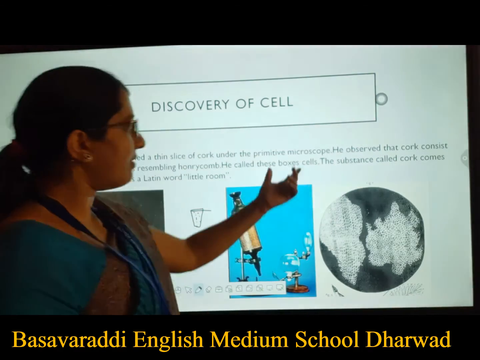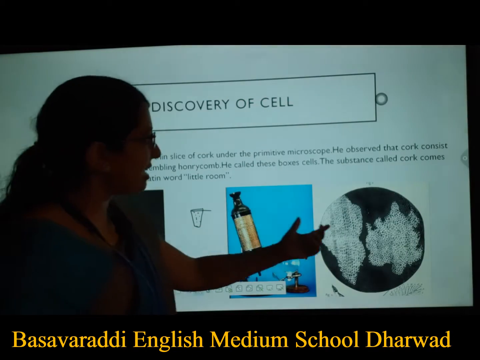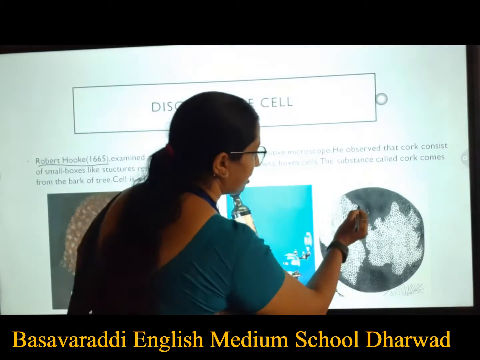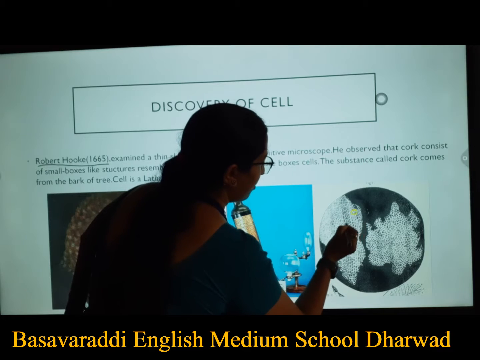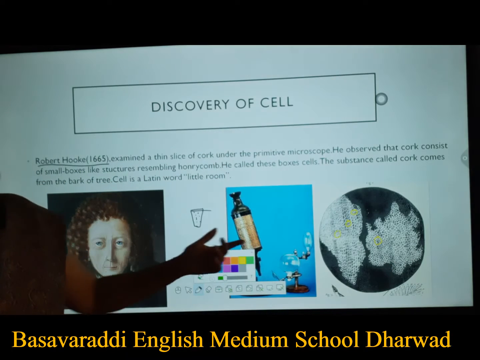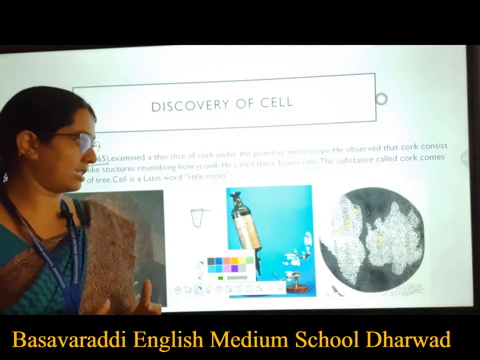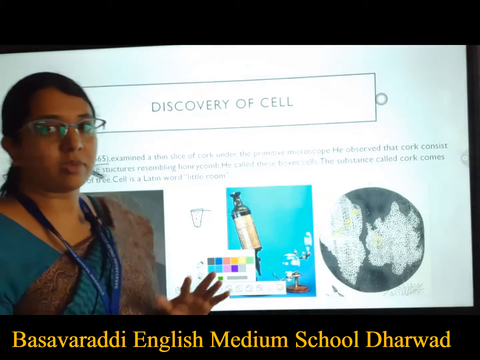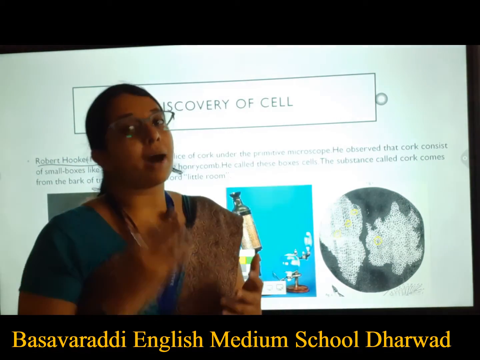When he observed it under this microscope, he saw that the cork consists of small box-like structures. You can see the small box-like structures here. So he called these boxes cells. The substance called cork comes from the bark of a tree. Now where does this cork come from? It comes from the bark of the tree.